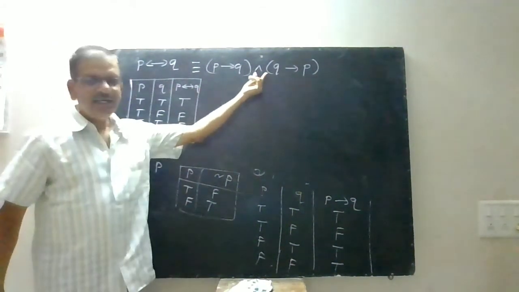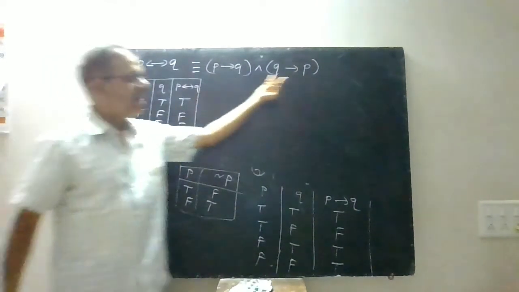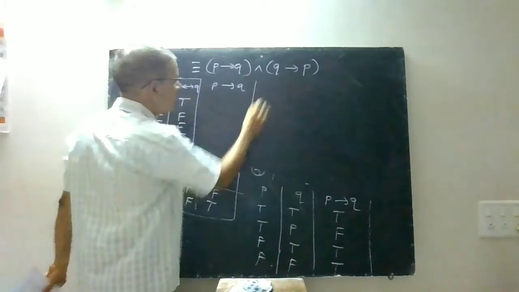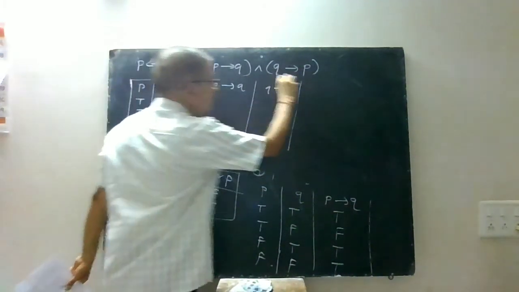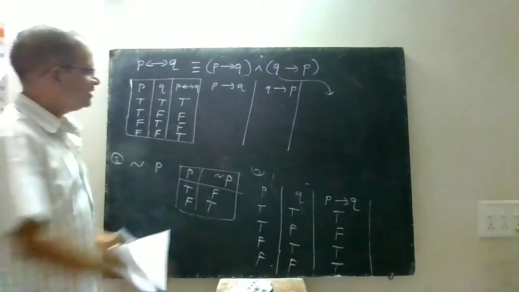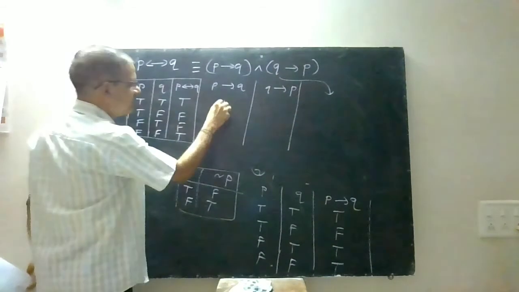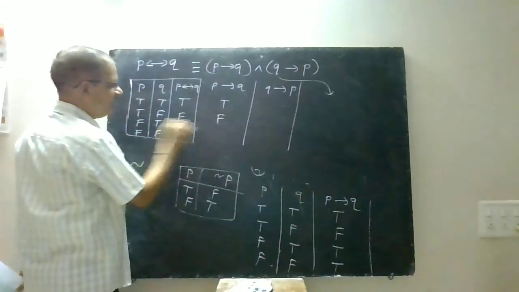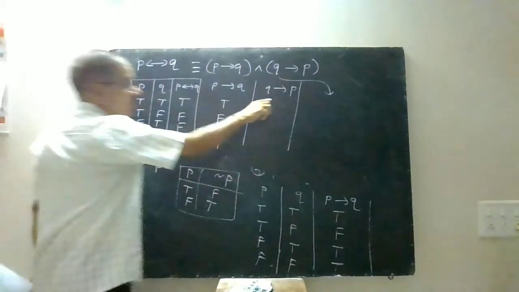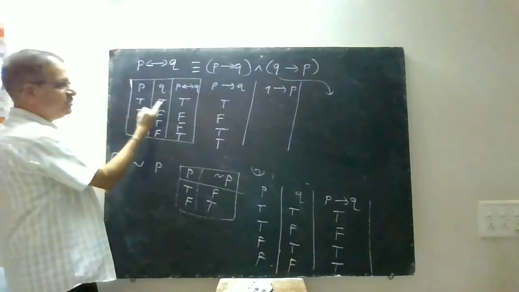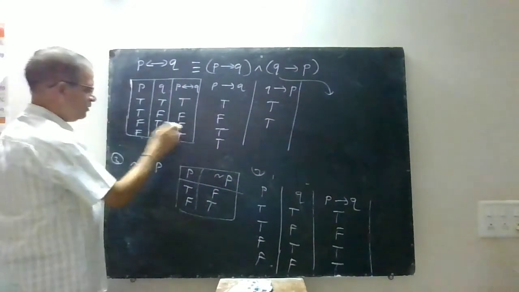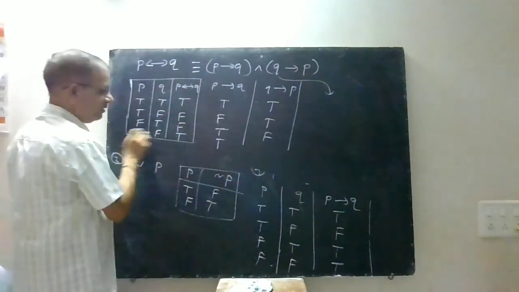Actually, this you can verify. It is the conjunction of P implies Q and Q implies P. So if you have those two columns, P implies Q, Q implies P, and then this last column, then you can verify this last column and this last column are always the same. Now see, P implies Q: T, T is T, T, F is F, F, T is T, and F, F is always T. Now when you write Q implies P, you have to take this first value and this second value. This first value true and this second value true is true. This first value and this second value false, and when both are false, it is true.